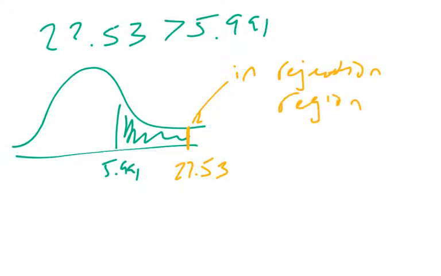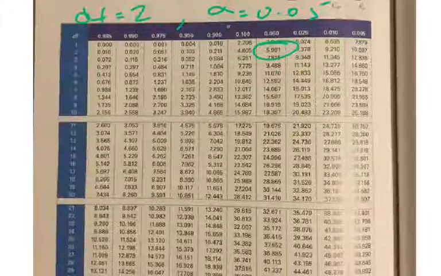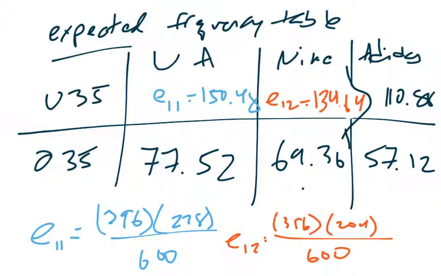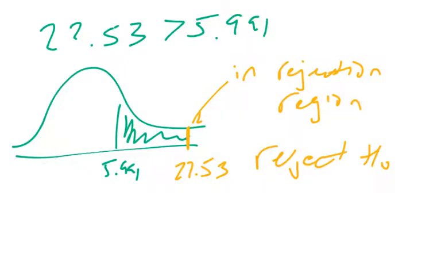So because it falls into that rejection region, we can reject our null hypothesis. We're saying that if these were in fact completely independent variables, then the odds of this happening are so small that it seems like it can't even be possible.